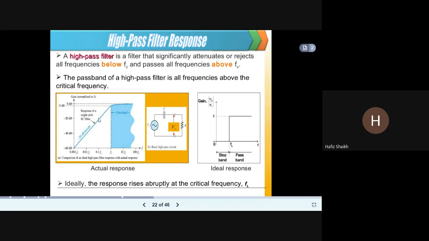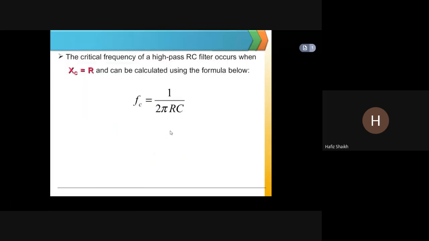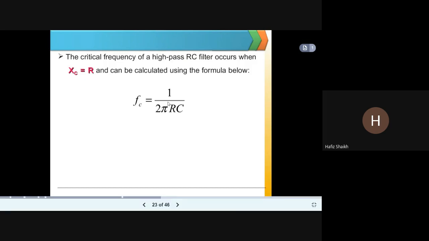First, it is rejecting the frequencies. This is the response of a single pole RC filter where the frequencies are rejected, and after a certain point, it is allowing the frequencies to pass. That is called the passband. Here you can see the supply voltage, capacitor C, and resistance R. This is the V naught output voltage. FC is equal to 1 upon 2 pi RC, the formula for critical frequency.